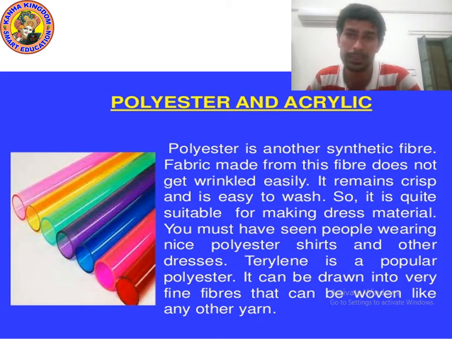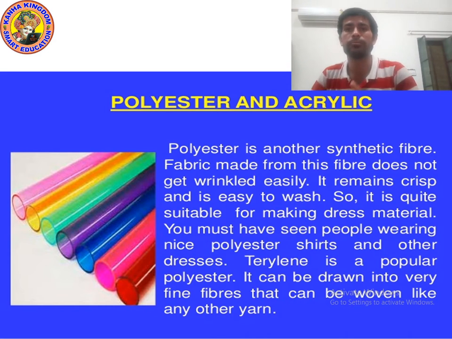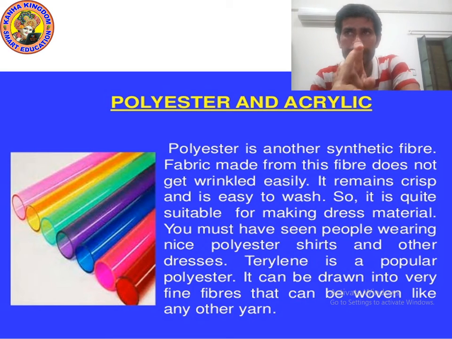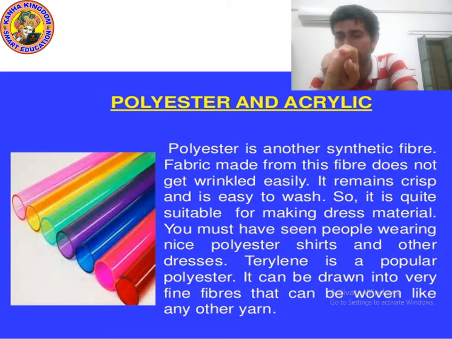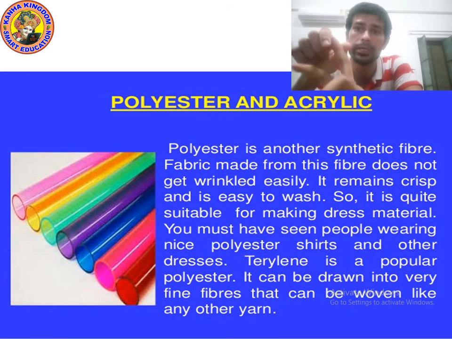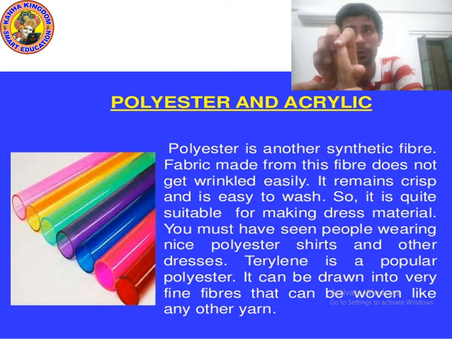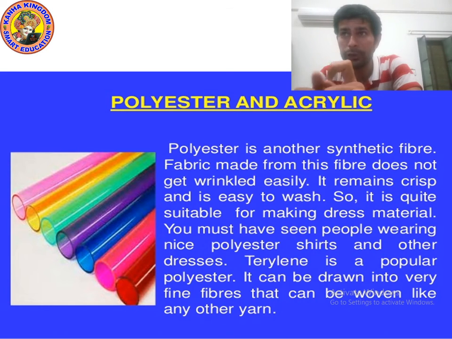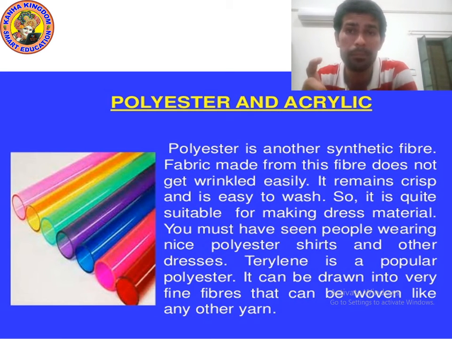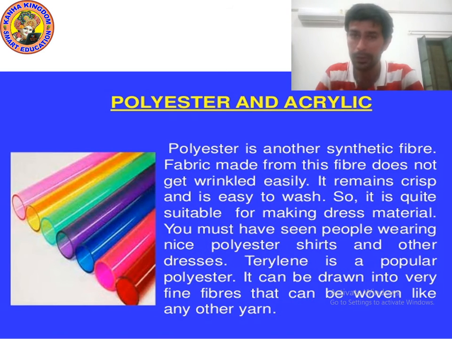Okay kids, now listen to me carefully. Point number 1, the first characteristic of polyester, it does not get wrinkled. Point number 2, it is easy to wash. Point number 3, it is quite suitable for making dress material. Terylene is a kind of polyester which is very popular. Remember the name, kids: the most popular polyester, terylene. It can be drawn into fine fiber that can be woven like any other yarn. I hope you understood. Please write down. I'm giving you 10 seconds.